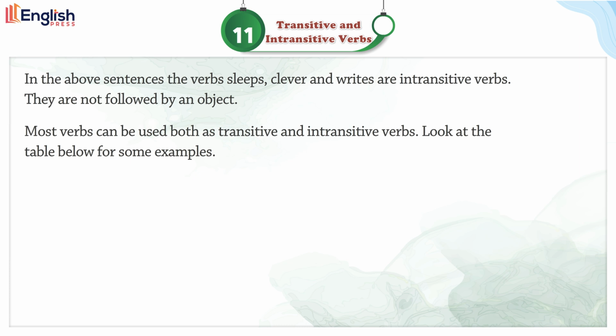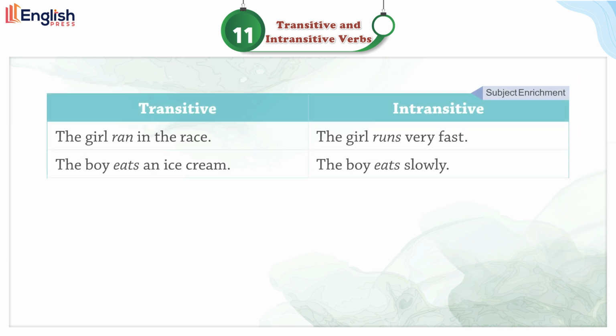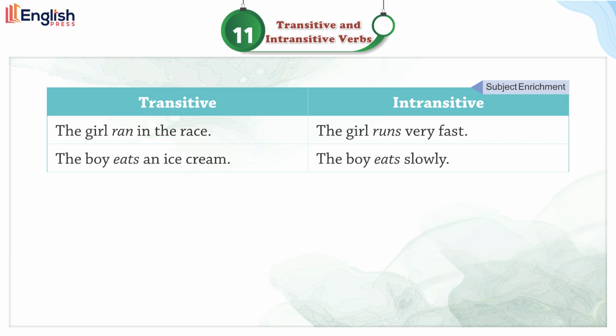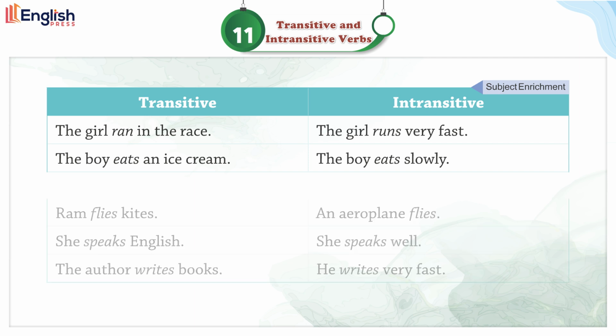Most verbs can be used both as transitive and intransitive verbs. Look at the table below for some examples. Transitive. Intransitive. The girl ran in the race. The girl runs very fast. The boy eats an ice cream. The boy eats slowly.